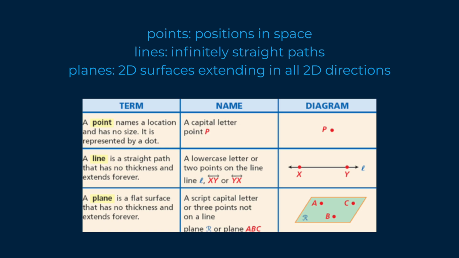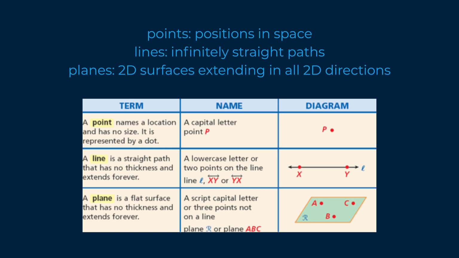Now, lines are infinitely straight paths. They're one-dimensional, meaning that they do have length, but lines are infinitely long, meaning that they have an infinite amount of points, but they only go in two directions. The original direction it's pointing to, and the opposite direction. So you can see here you have point P, and then in the line you have point X and Y on line L.